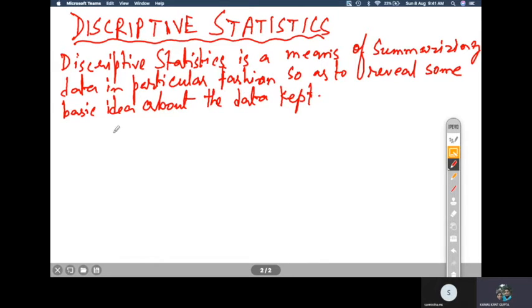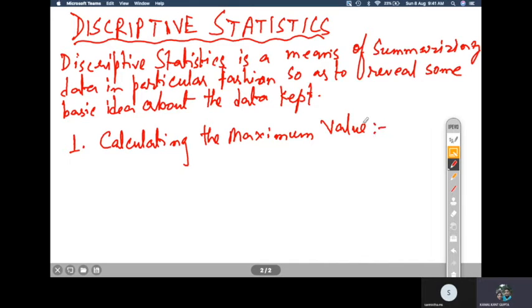So let us start with the first descriptive statistical operation, and that is calculating the maximum value. How to calculate the maximum value? You want to calculate the maximum values for certain things.